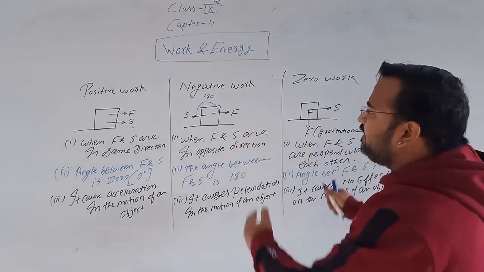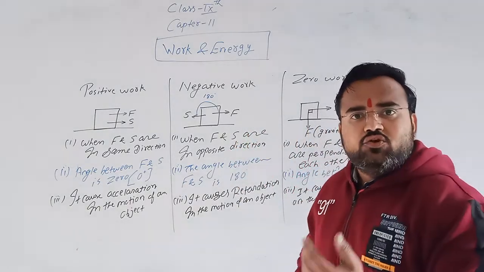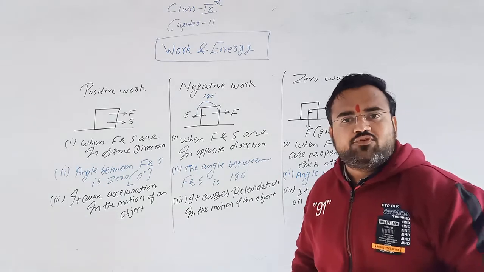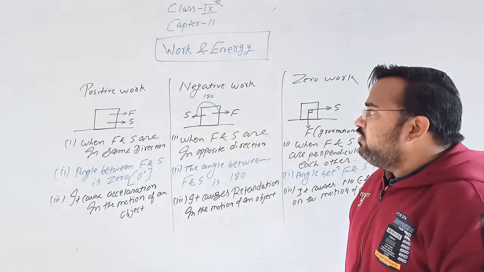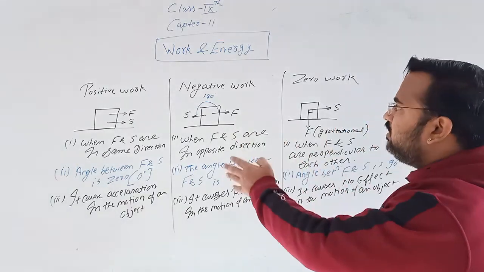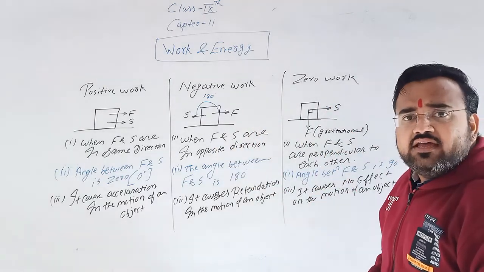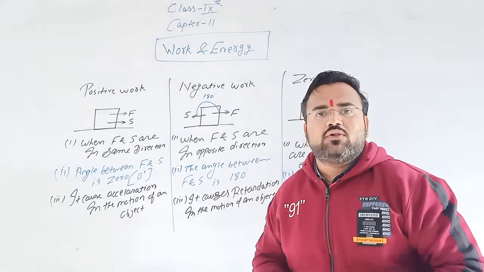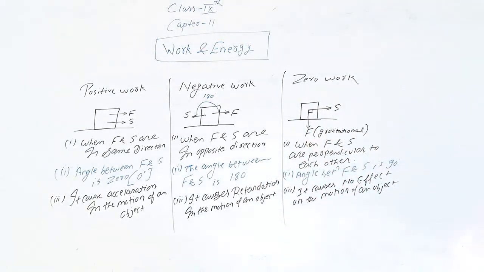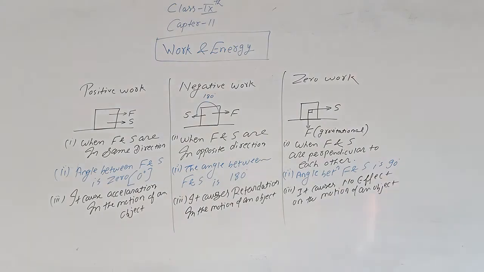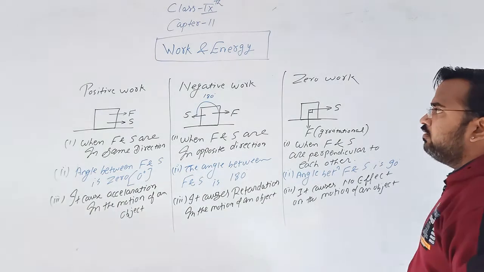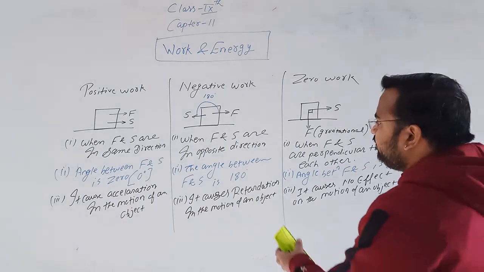So all three types of work, we are going to solve the numericals on the basis of these three types of work. Now write down all these distinctions between positive work, negative work and zero work. On the basis of this we are going to solve the numerical. You can write this down. I hope you have written.